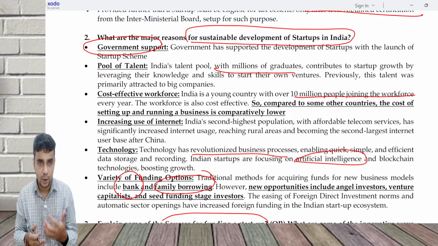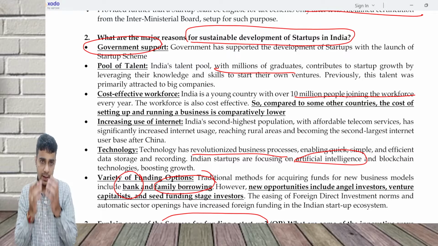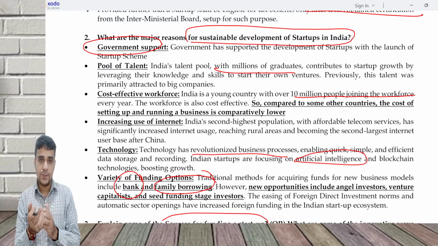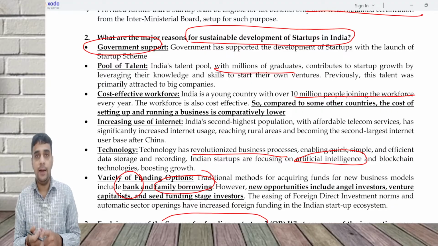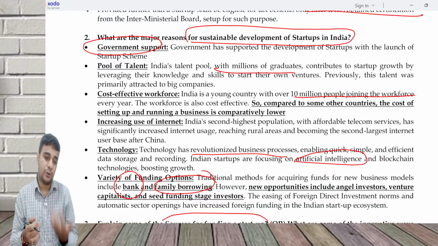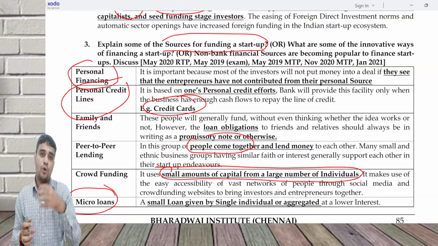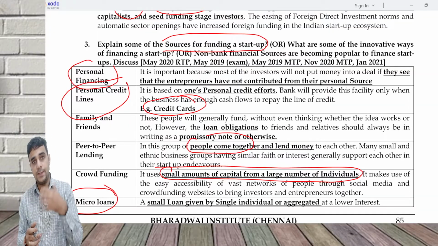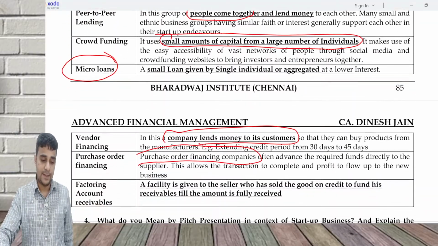What are the variety of funding options? That is what we see in the next question. Multiple funding options are there. Either you take it from your personal sources, that is, personal financing at the promoter's end, or family and friends, or you go for peer-to-peer lending, or crowdfunding or micro loans, or you go through customer financing or vendor financing. Customer financing is factoring of accounts receivable, or purchase order financing.